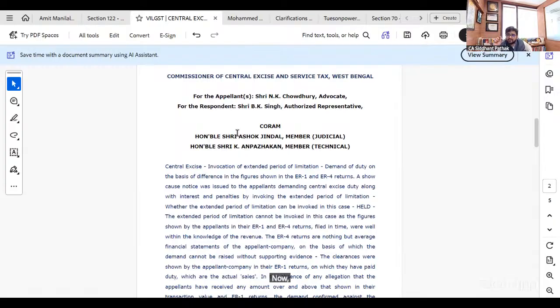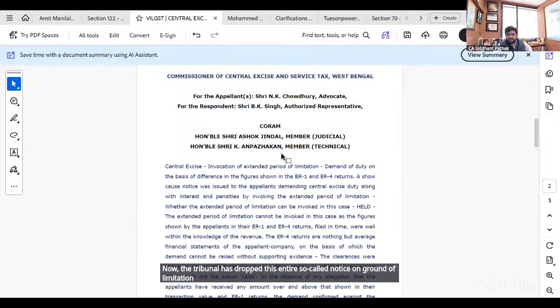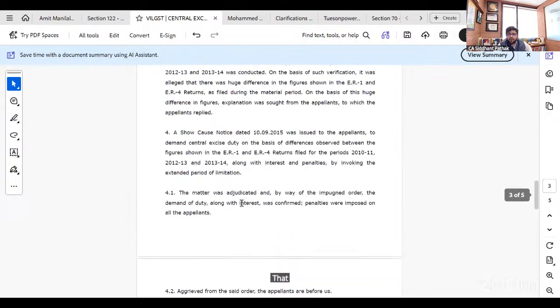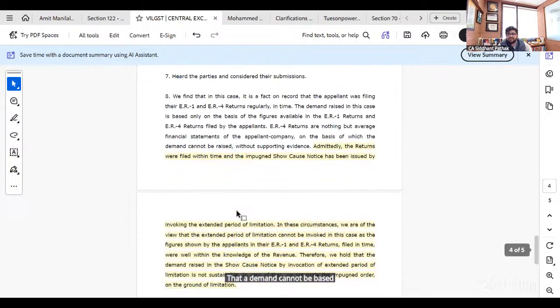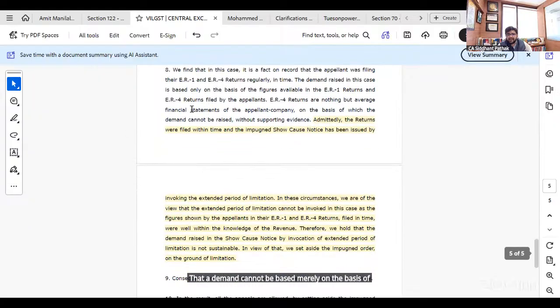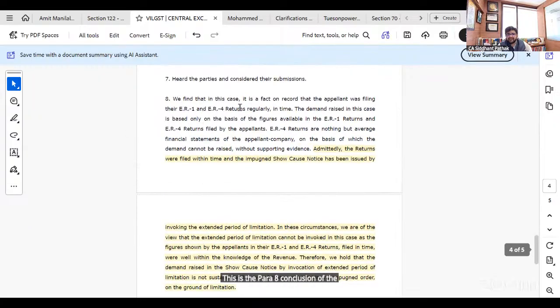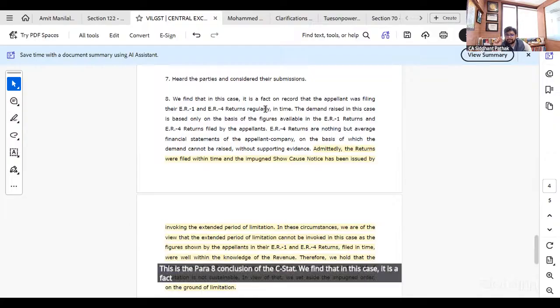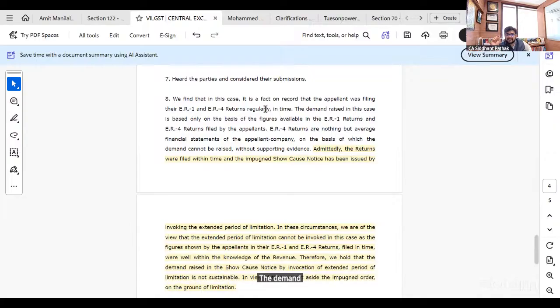Now, the tribunal has dropped this entire show cause notice on the ground of limitation, and also acknowledging that a demand cannot be based merely on this. This is the para 8 conclusion of the CESTAT. We find that in this case, it is a fact on record that the appellant was filing their ER1 and ER4 timely. The demand raised in this case is based solely on the difference between ER1 and ER4. And then they have explained what is ER1 and ER4.